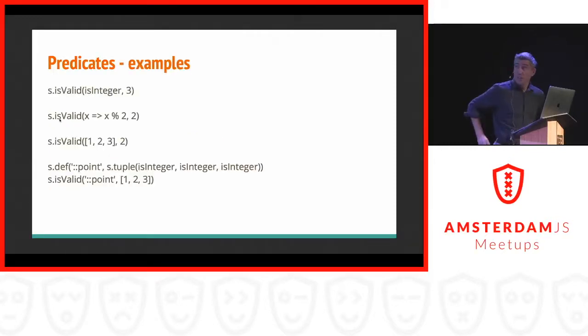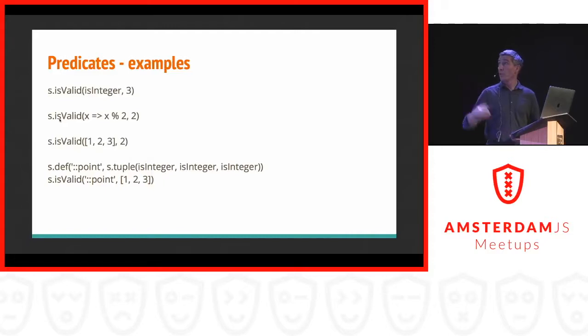This is the first example. The actual predicate is integer here. As you can guess, it will see if the parameter is an integer. And the s is the namespace of Speculaas. isValid is just a function that checks if this predicate is valid. And if you say isValid integer 3, it will say yes, that is true.